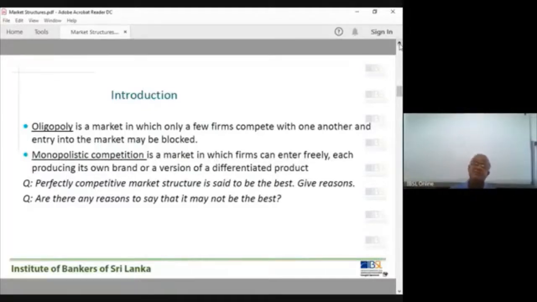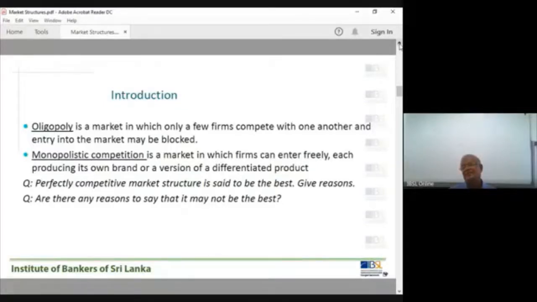So, are there any reasons to say that it may not be the best? Yes. What is the reason? We said the product is homogeneous. No product differentiation. Why do people differ in normal society? Variety. If the same color shirt, same color sari, same color blouses, same type of shirts and suits are available, we don't want that.